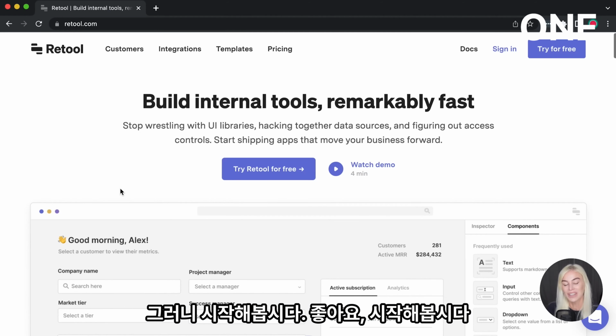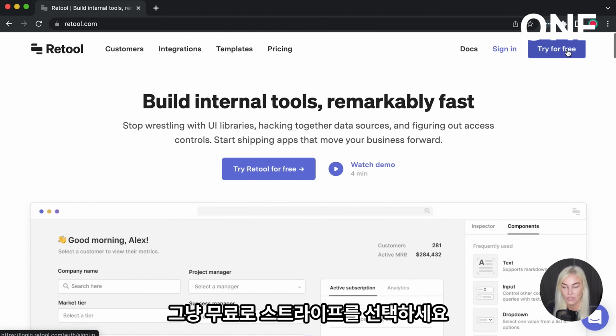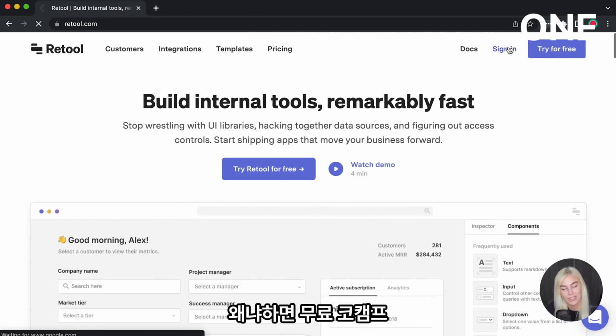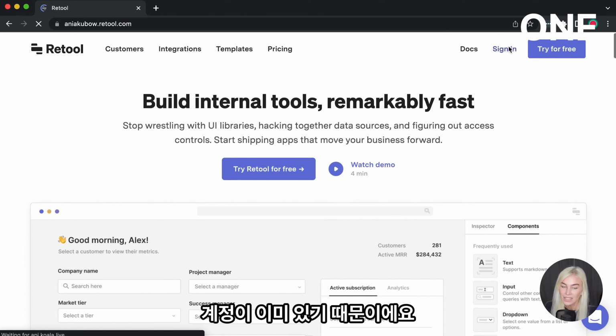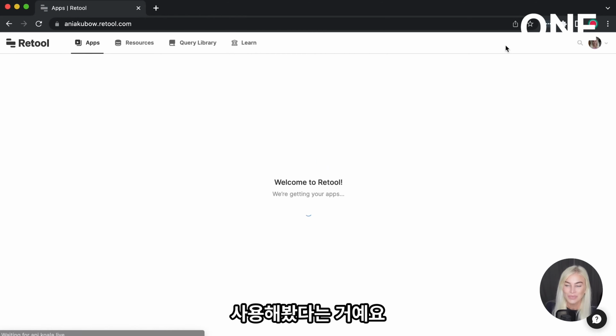Okay, so let's do it. Let's start off on the Retool platform. It is free to sign up. Just go ahead and select try for free. I'm going to sign in though, because I already have an account with freeCodeCamp. So that's what I'm going to do, as I've used this many, many times before.